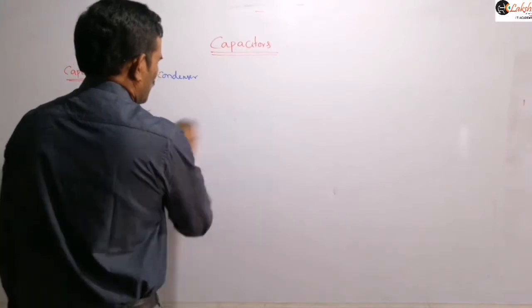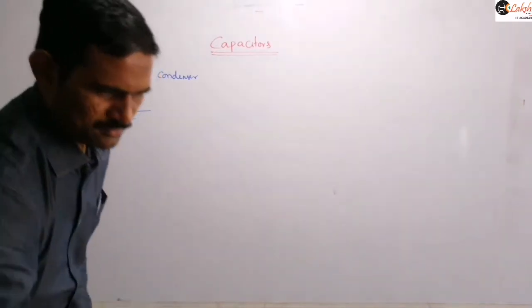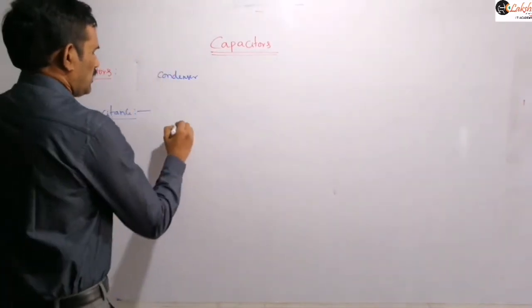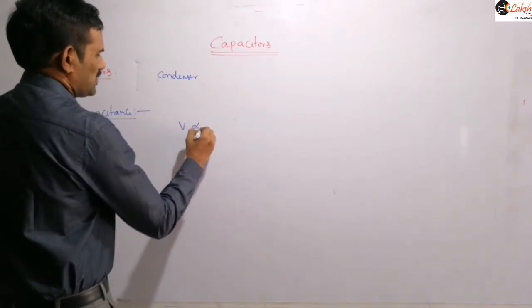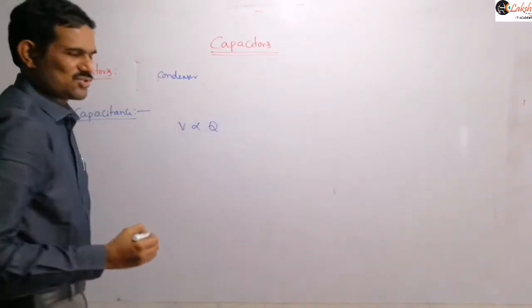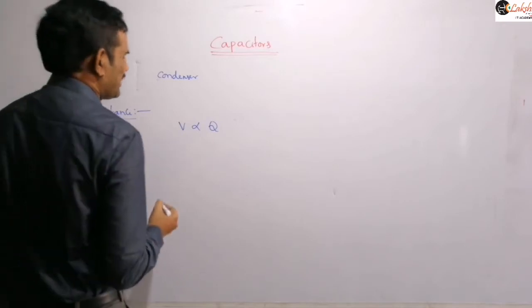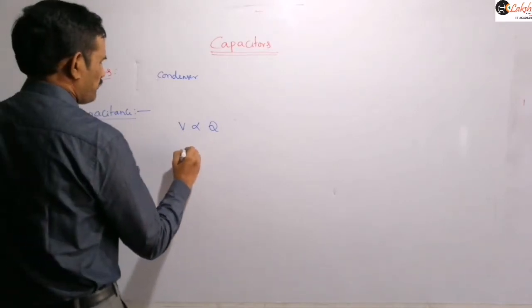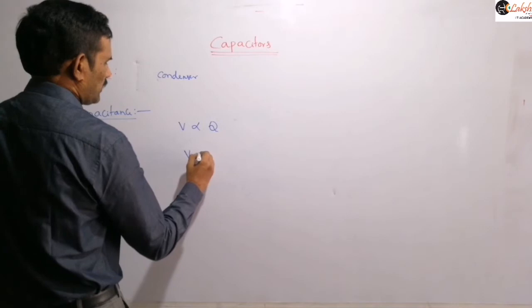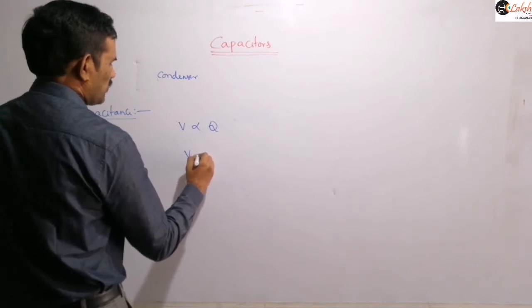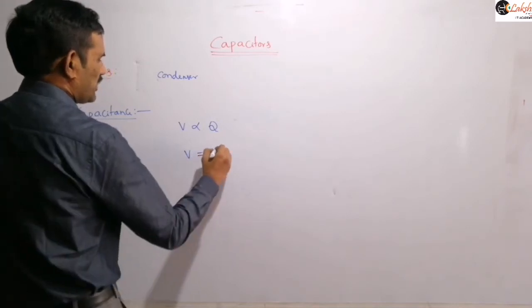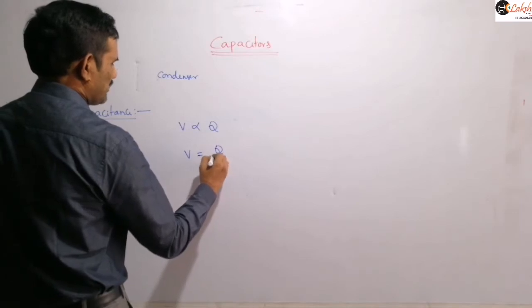So the potential of this object is directly proportional to the charge, or we can write this as potential is equal to q by c.